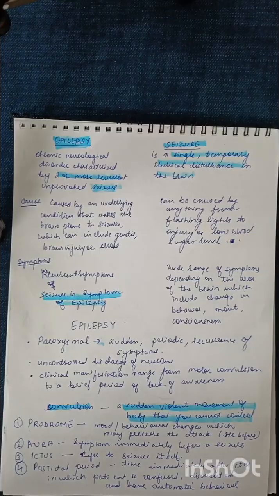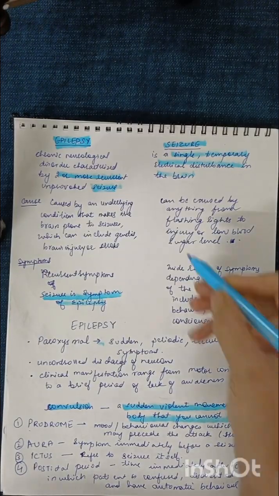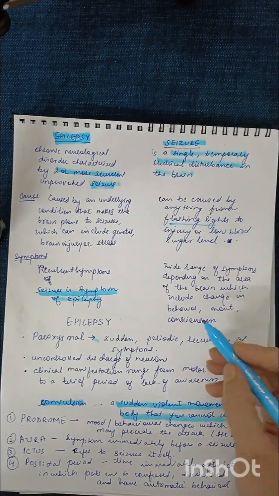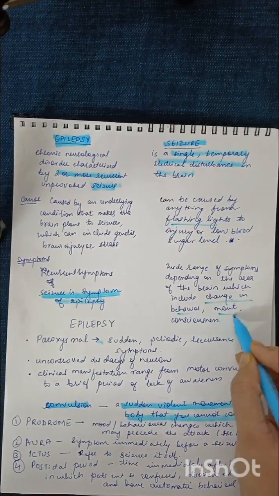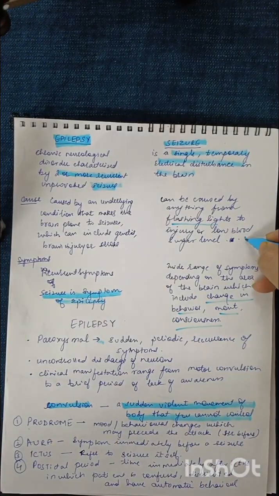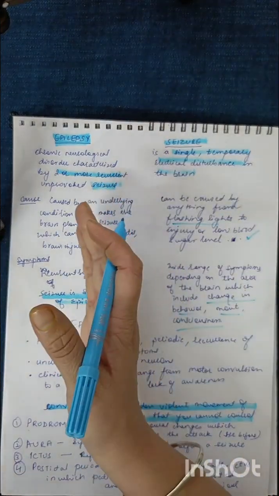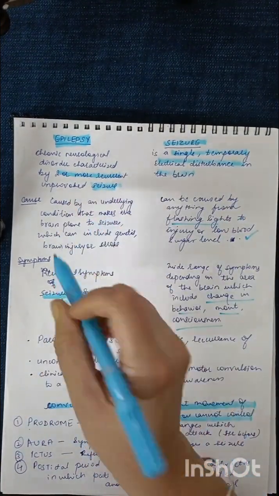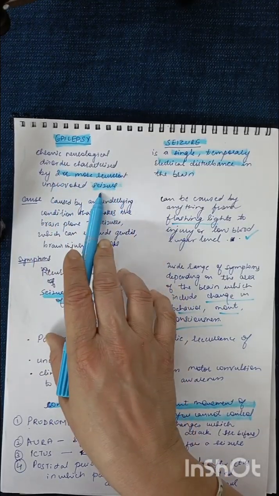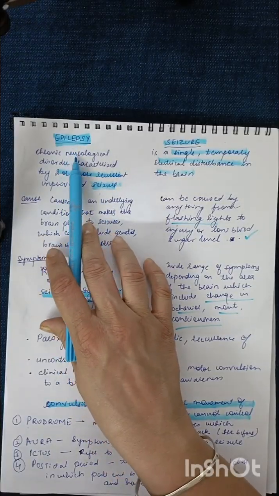Fine. And it can be simple, where the person can have flashing of lights, there can be a sudden change in behavior, or there can be sudden loss of consciousness. The reason can be low blood sugar level. Whereas epilepsy, we term it as epilepsy when this occurs two or more times. When seizures occur two or more times, then we categorize it under epilepsy.